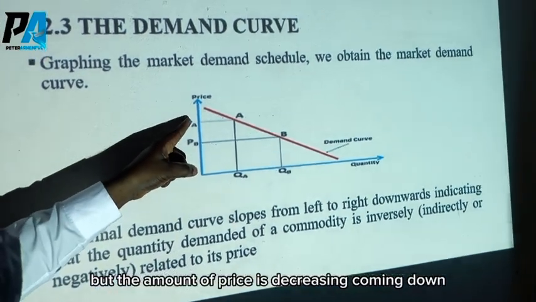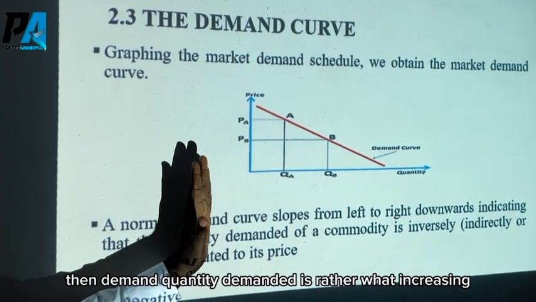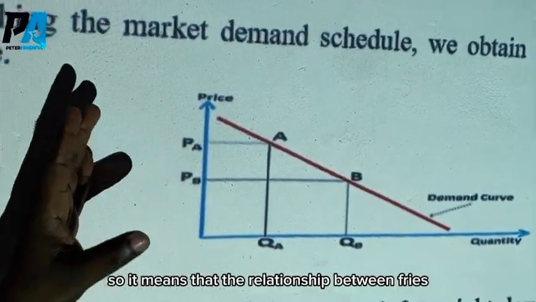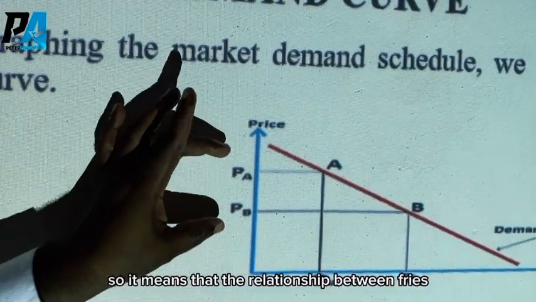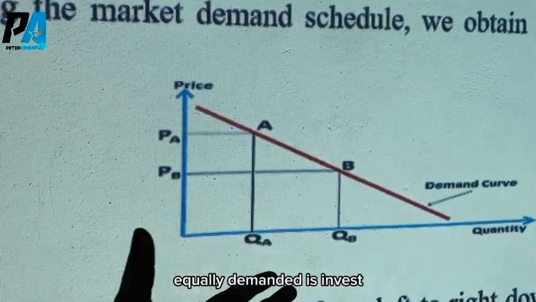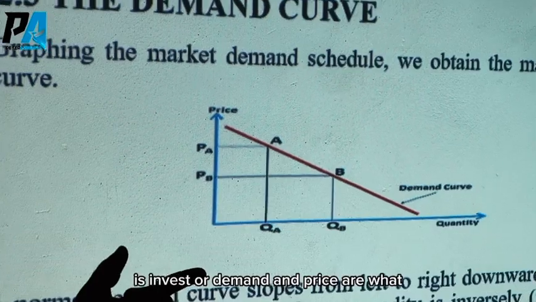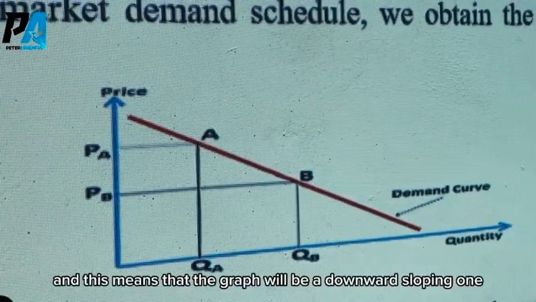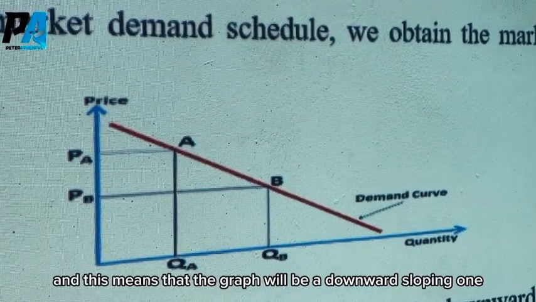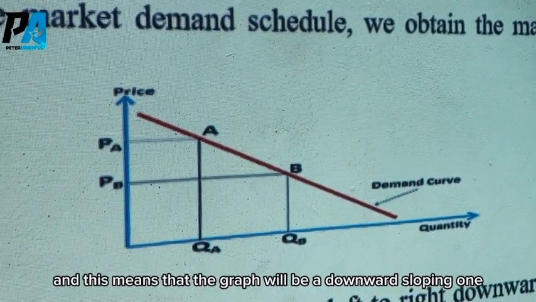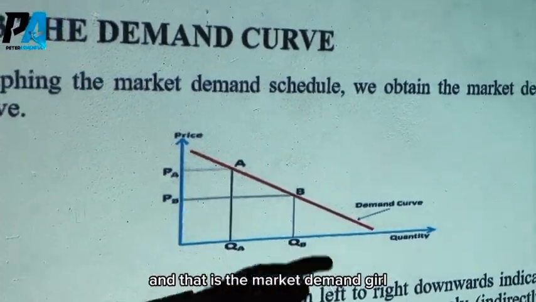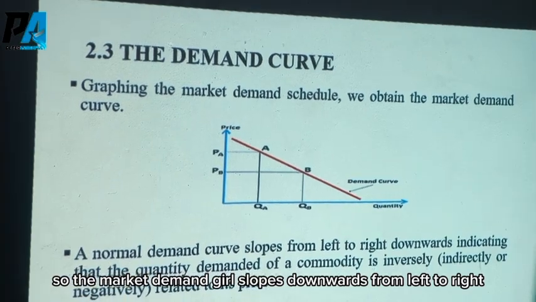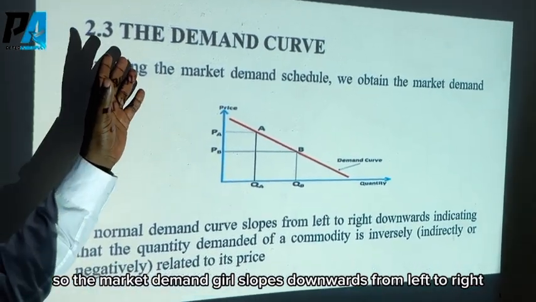But when the price is decreasing, coming down, then quantity demanded is what? Increasing. So it means that the relationship between price and quantity demanded is inverse. Demand and price are inversely related. And this means that the graph will be a downward sloping one, and that is the market demand curve. So the market demand curve slopes downwards from left to right.